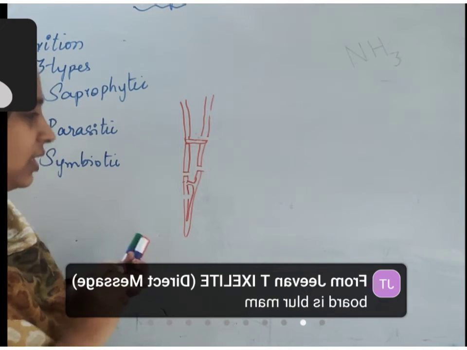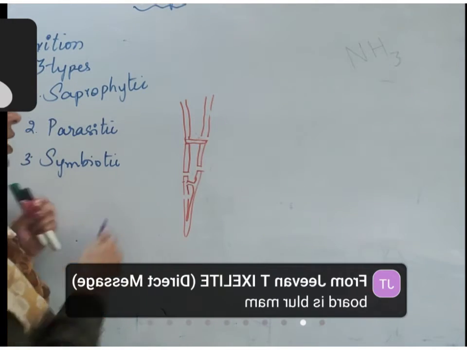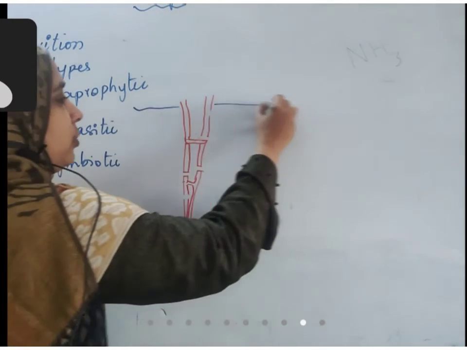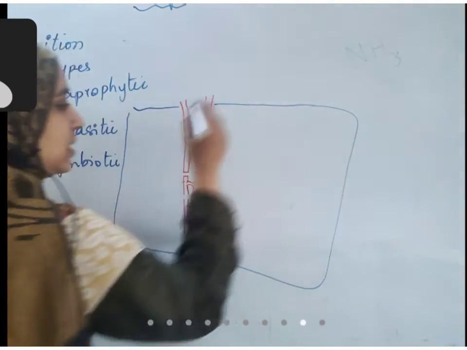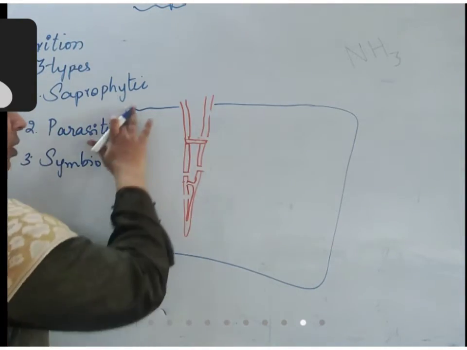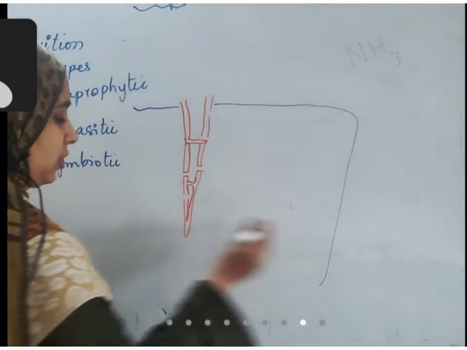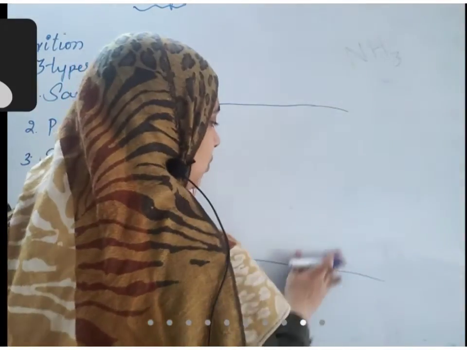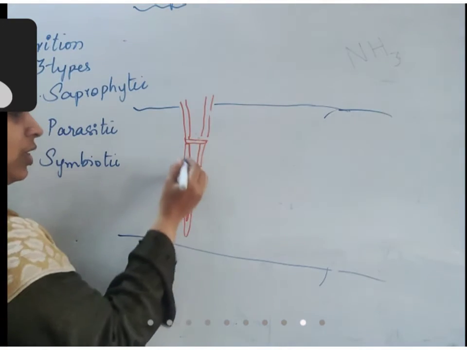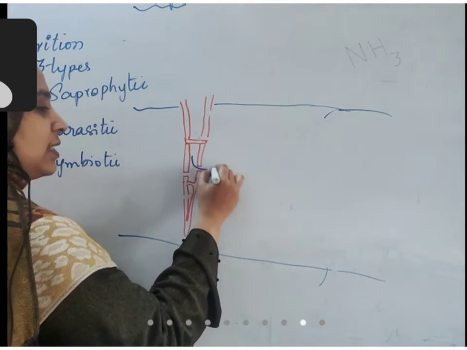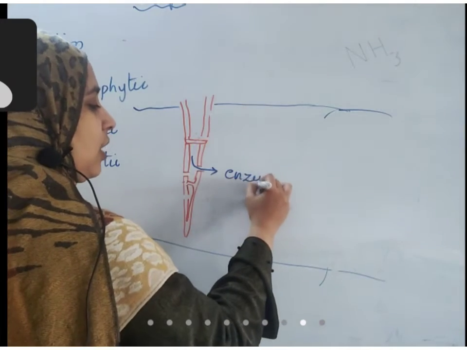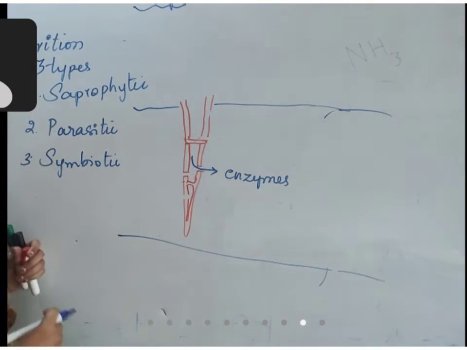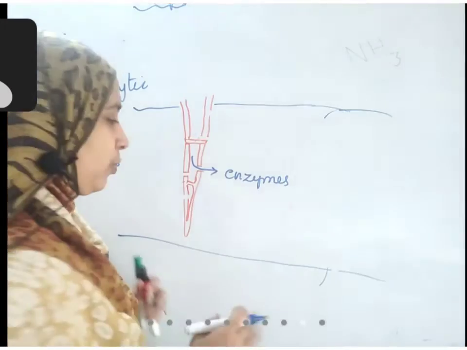Usually this hyphae grows in bread mold or fruit or vegetable, something like that. Let us assume this is a bread, and in this the hyphae has grown. So this is only a part of the bread. What will it do? The enzymes that are present inside this body will be released outside. Enzymes are the substances which can break down the food material.